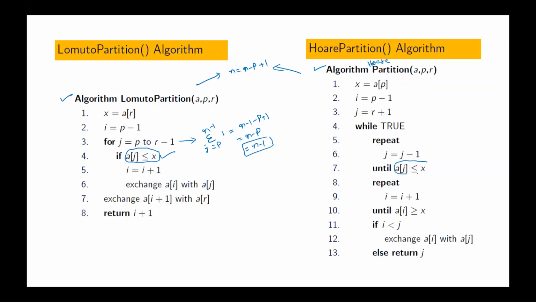This is our comparison now. What is the main difference between Lomuto's and Hoare's partitioning algorithms? In Lomuto's partitioning, we have only one index, and we compare elements from left to right. But in the case of Hoare's partitioning method, we have two indices, one from left to right, the other one from right to left. Is that correct? Two indices.